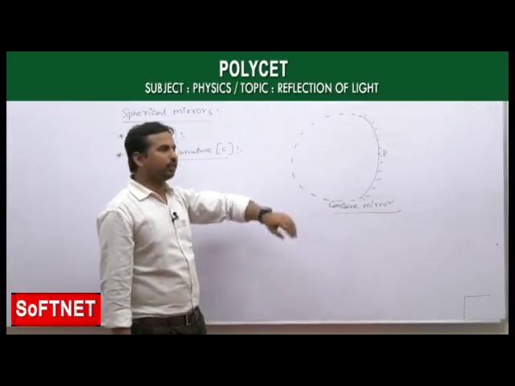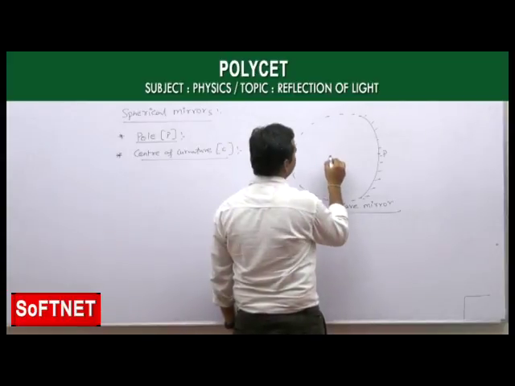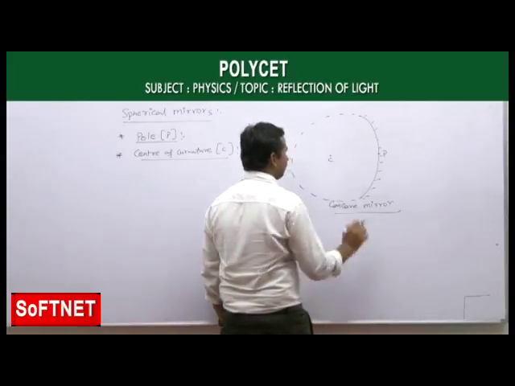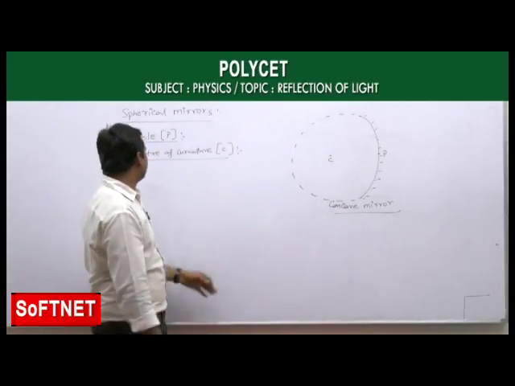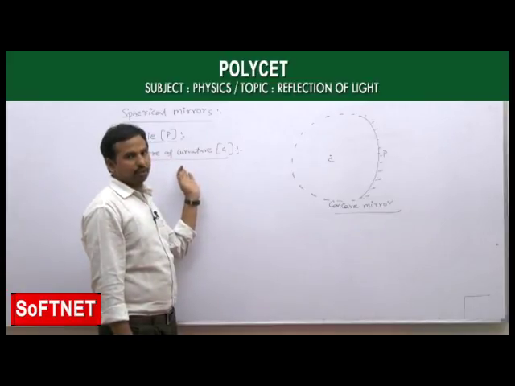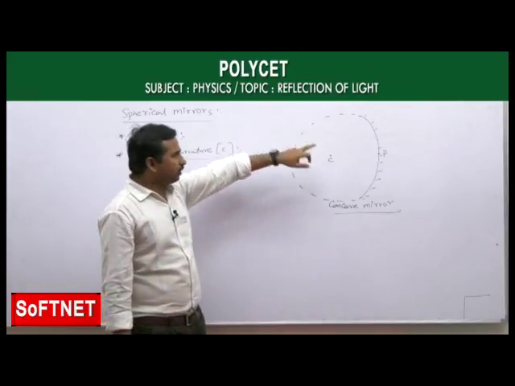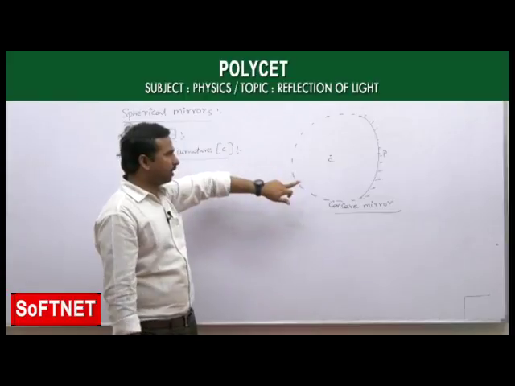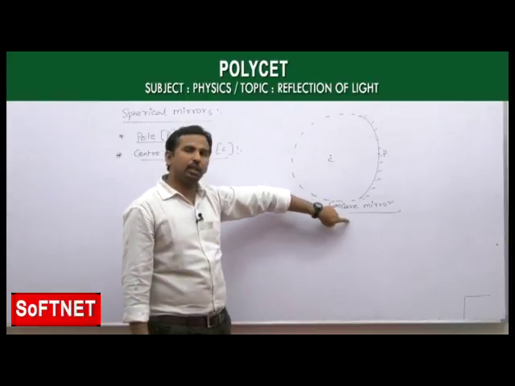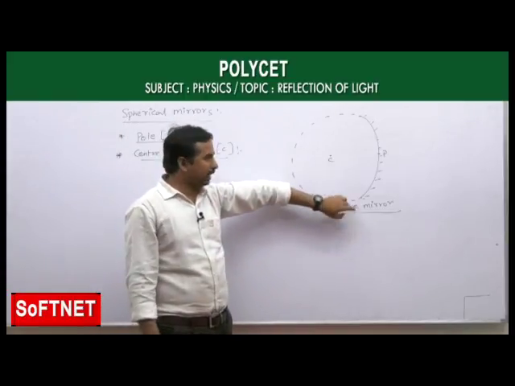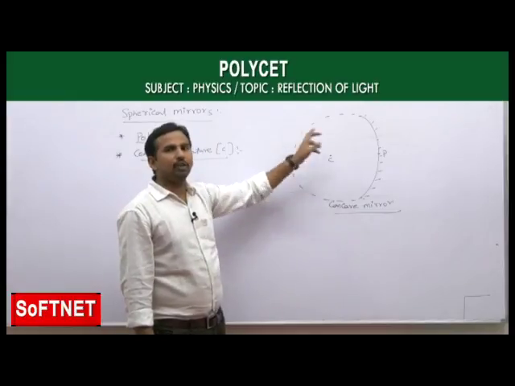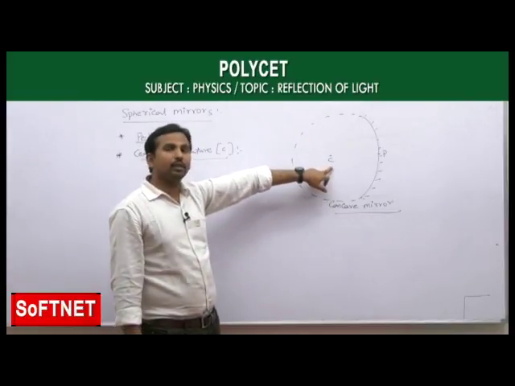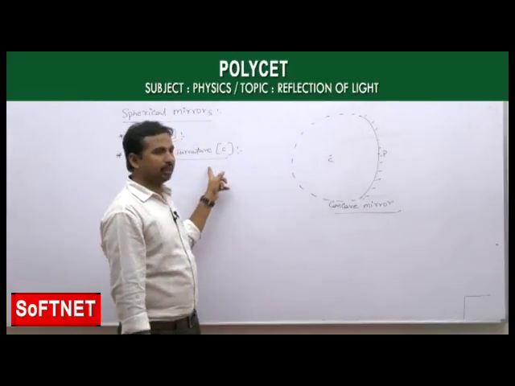The center of this imaginary sphere, we call the center of curvature. See that again: the center of the imaginary sphere of which our spherical mirror, here a concave mirror, is a part, we call the center of curvature. That is the second one.